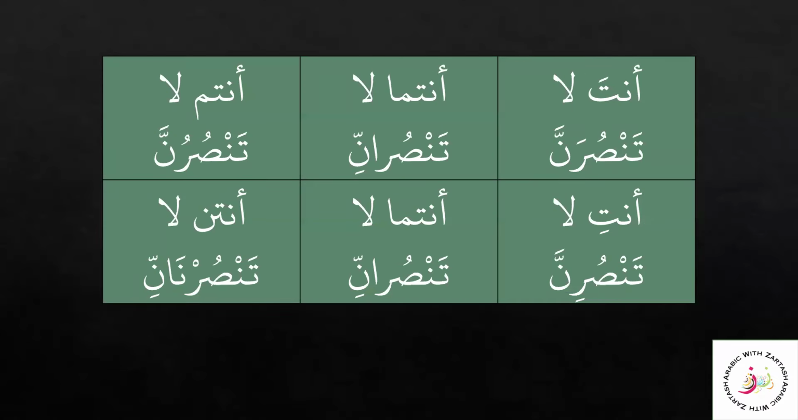In the same way, for the nahi chart, you can see here only la is added. Anta la tansuranna. We know that there are only six sighas for fail nahi, the forbidding tense. Anta la tansuranna, antuma la tansurani, antum la tansurunna, anti la tansurinna, antuma la tansurani, antunna la tansurnani. For antunna, the ending is slightly different here.